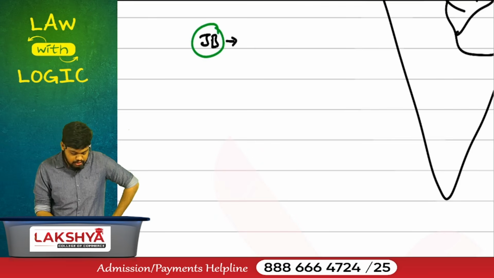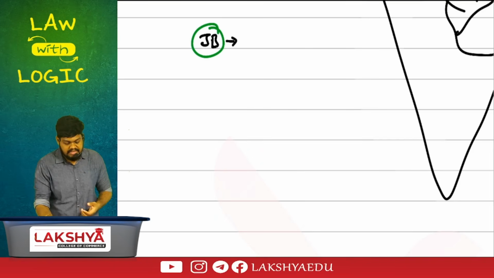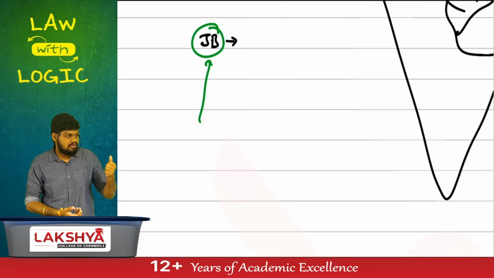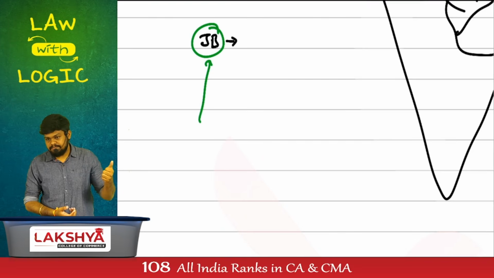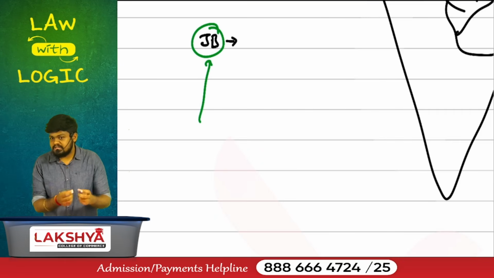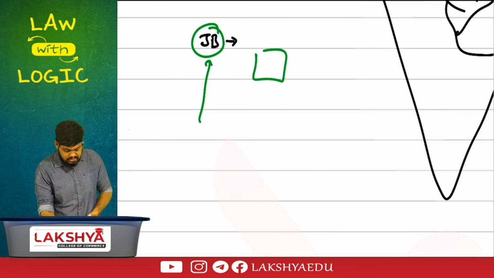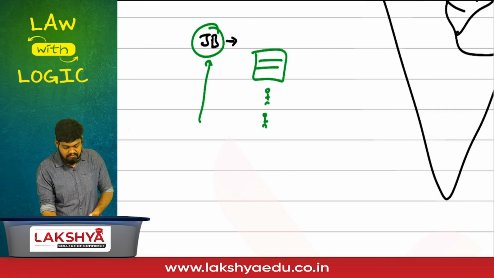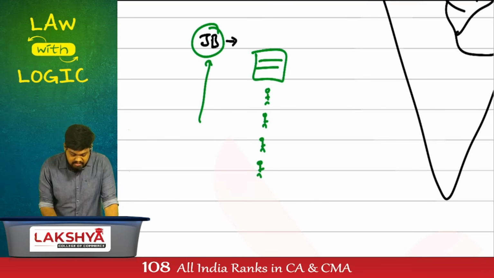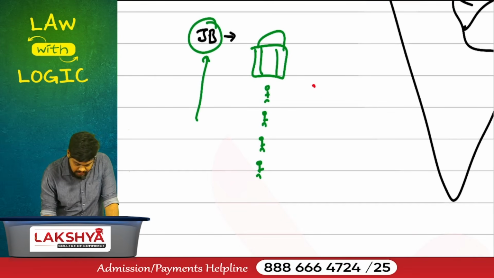But understand it, the judicial system is so lagging behind in India. If a company also goes and stands in this line of the judicial system and waits for a number of years for the decision to be taken, business will be stalled. There will be a delay in the business activities. To make sure that court procedures are done as expeditiously as possible, just imagine this is a court we have, and there are people standing one after the other for their case to be heard and an order to be passed. Now the Companies Act states that you don't stand in this regular line of the court. We'll have a separate line created for you.